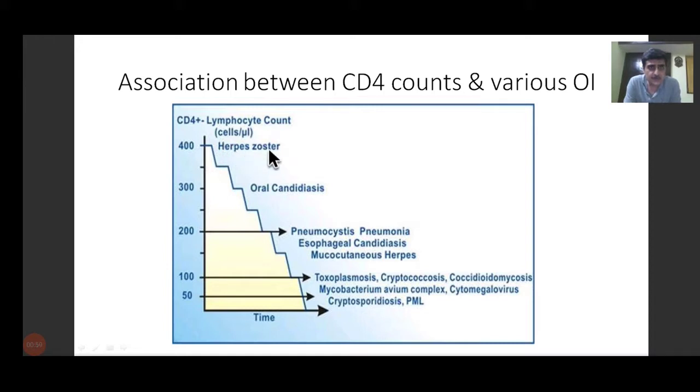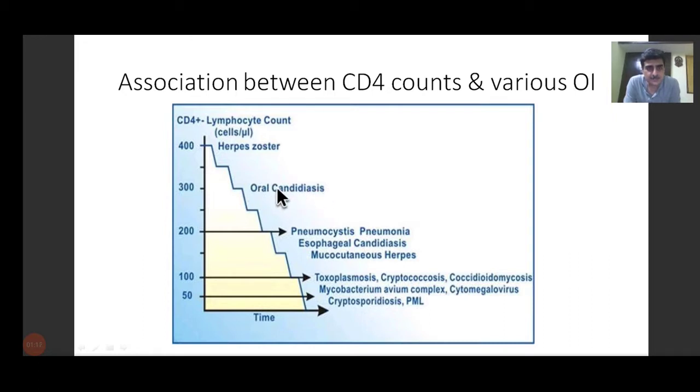So one of the earliest opportunistic infections which we see is herpes zoster, which comes at around a CD4 count of 400. Then oral candidiasis, which we had discussed last week. I have shown you a couple of pictures also of oral candidiasis. It comes at around a CD4 cell count of 300. So if you have a person with a CD4 cell count of 300, you can assume that he is at risk for developing oral candidiasis. The risk for herpes zoster will always be there as it falls, but newer opportunistic infections keep getting added to the list.